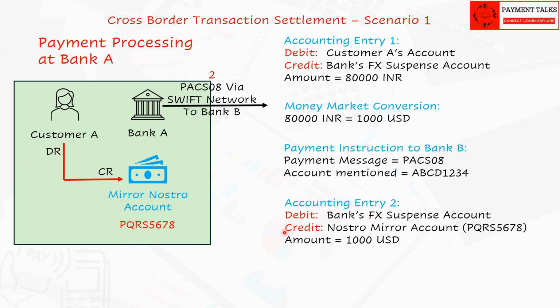Please note the point that the payment instruction sent to Bank B has the information about the account ABCD1234, whereas the internal accounting entry made by Bank A is on the account PQRS5678 and the accounting entry is credit of 1000 USD. Settlement of funds moved from customer A to Bank A.